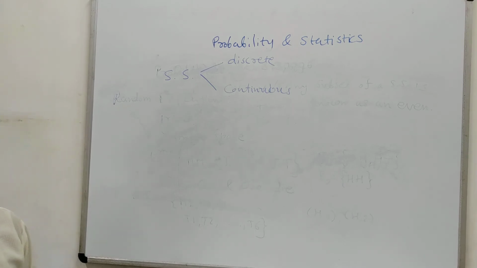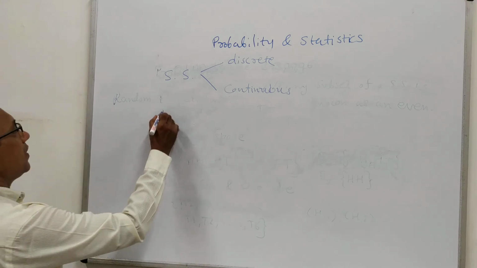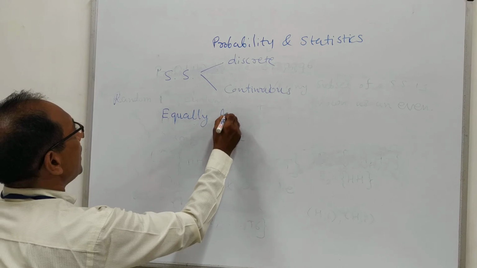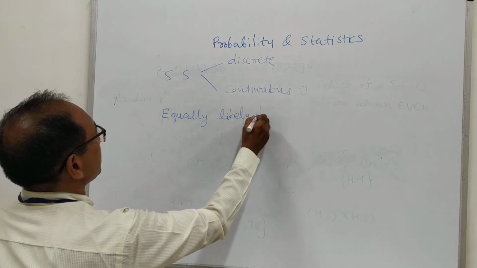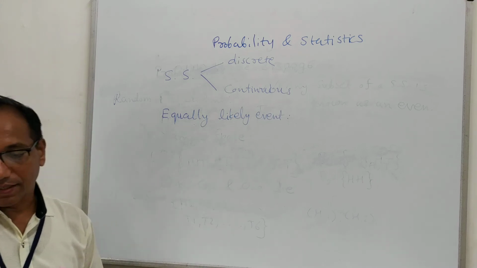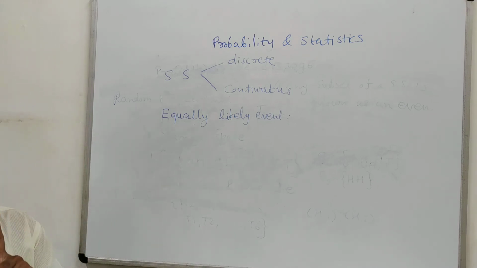Now we go for the types of events. The first is the equally likely event. Here you must remember event.